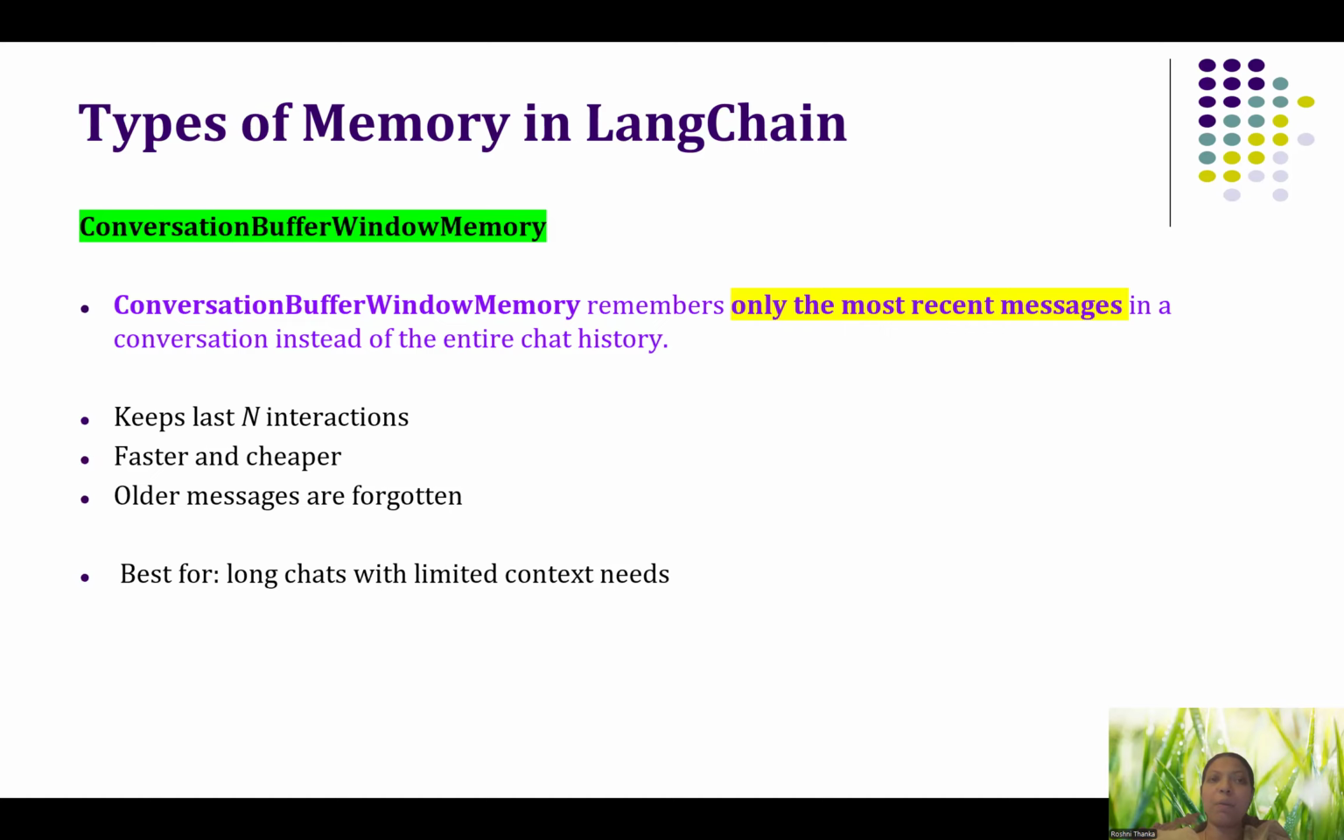The next type of memory in LangChain is conversation buffer window memory. That is the new thing, window memory. So what it does is, it will remember only the recent messages.